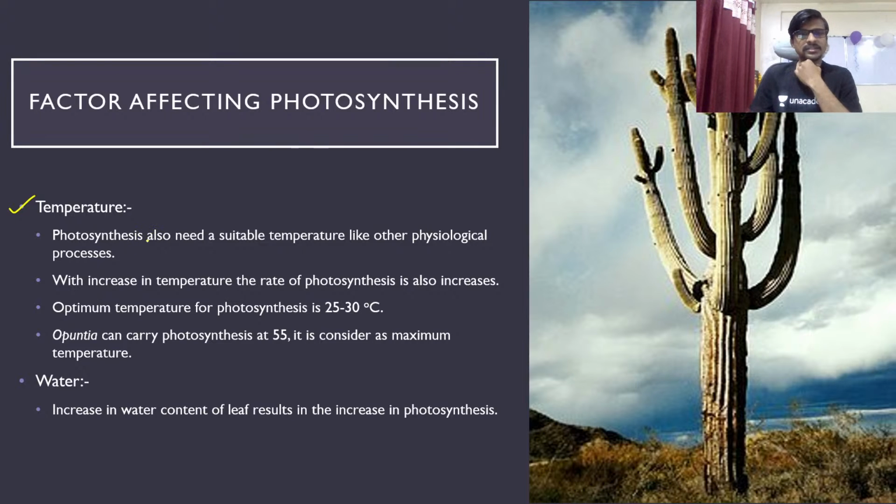How? The photosynthesis also needs a suitable temperature. Okay, so it also needs the suitable temperature, like other physiological processes in our body or in a body of a plant. We know that there are different physiological processes which are completely depending upon the temperature. Okay, so the temperature is also needed for the photosynthesis. With an increase in temperature, the rate of photosynthesis also increases. So the rate of photosynthesis is directly proportional to the temperature. Okay, optimum temperature for photosynthesis is 25 to 30 degrees Celsius. Okay, but if you see Opuntia, it is a desert plant. Okay, we know that it is a desert plant.